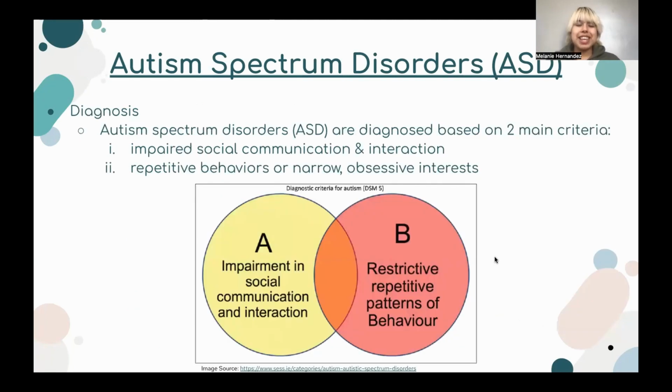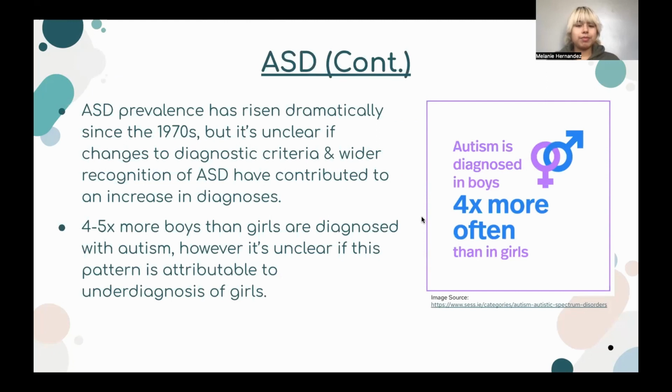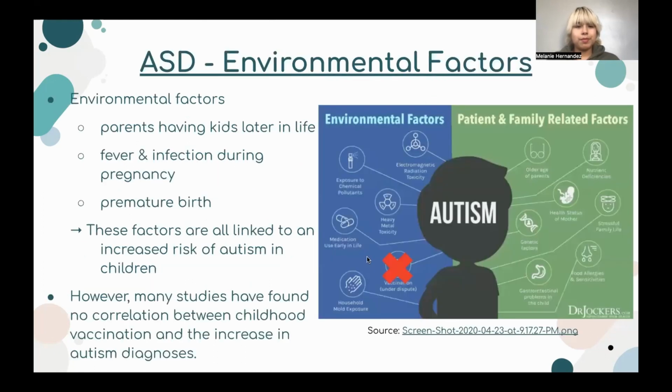So, how exactly is ASD diagnosed? ASD is diagnosed by two main criteria, which are impaired social communication and interaction, and repetitive or narrow obsessive interest. ASD's prevalence has risen dramatically since the 1970s, but it's unclear if changes to diagnosing criteria and the newly wider recognition of ASD have contributed to an increase in diagnosis. Although it should be noted that boys are 4 to 5 times more likely to be diagnosed with ASD than girls are, it is unclear if this pattern is attributed to underdiagnosis of girls.